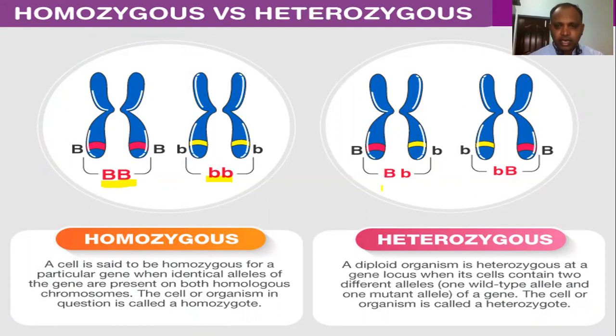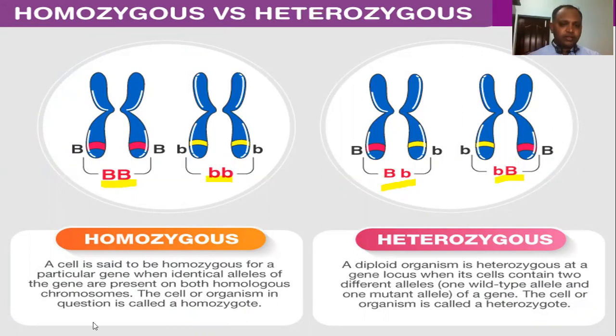But here you can see capital B, small b. One dominant allele, another one is a recessive allele. In this pair, here also you can see small b and capital B. This condition we are saying the heterozygous condition, right? So it depends on the allelic pair. If both are dominant, dominant is expressed. If both are recessive, recessiveness is expressed. But in the heterozygous condition, only dominant is expressed, but recessive is suppressed, right? Only the capital B expresses here, but small b, no.